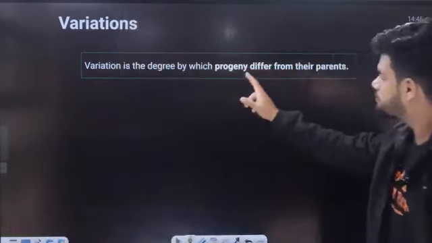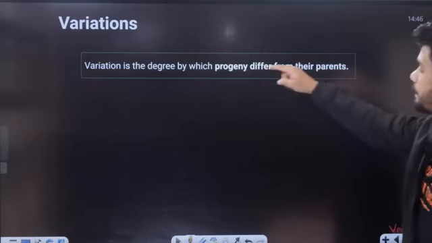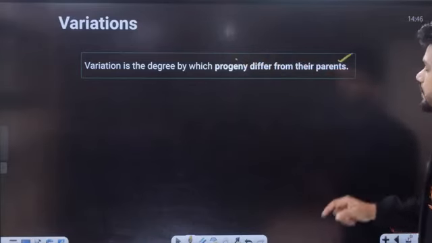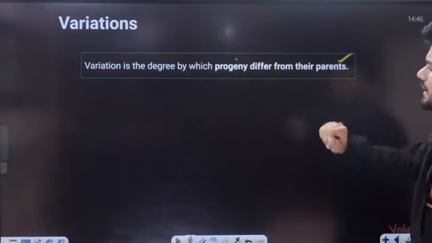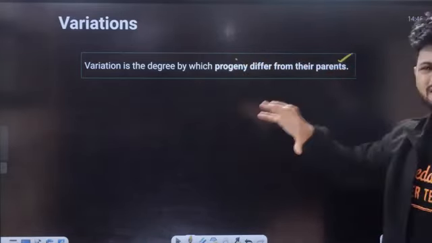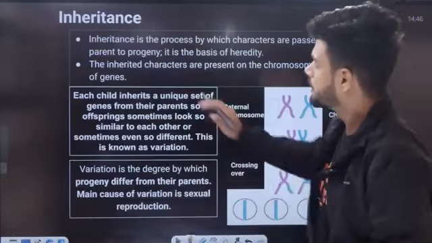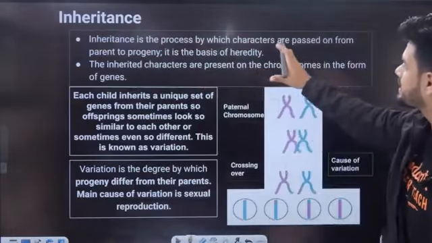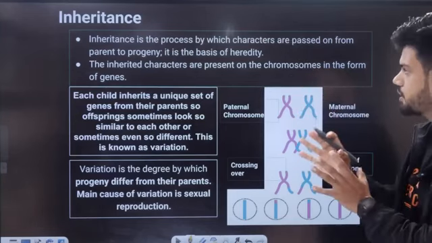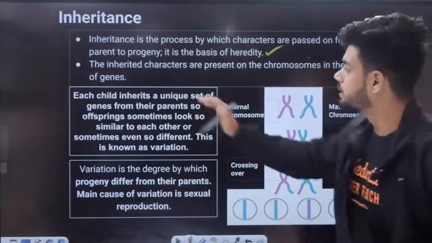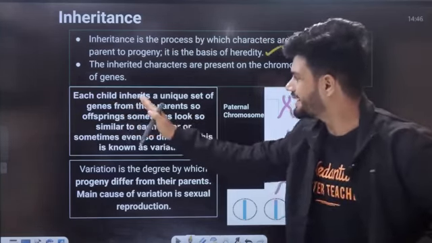Variation is the degree by which progeny differs from their parents. How different the offspring is from the parents, how different I am from my father, that is called variation. We will be studying this in this chapter. Inheritance is the process by which characters are passed on from the parent to the progeny based on heredity. Each child inherits a unique set of genes from their parents.